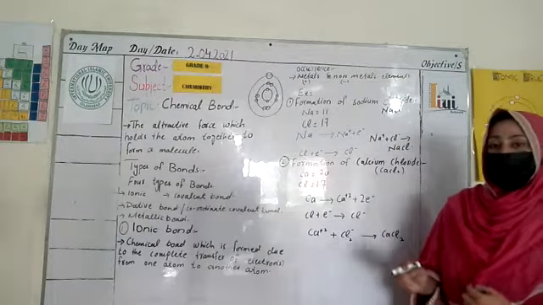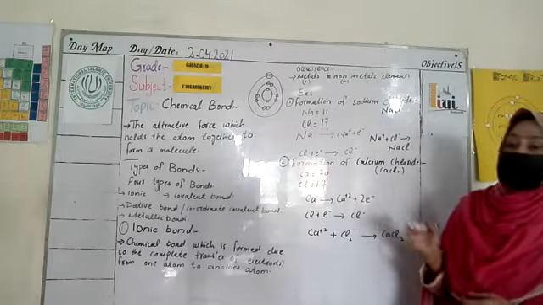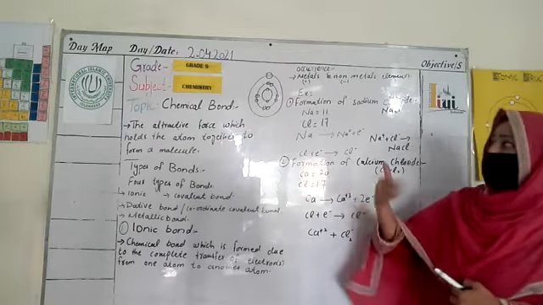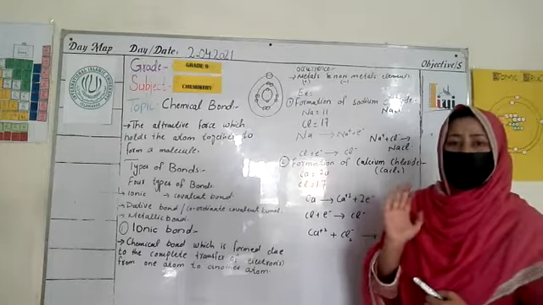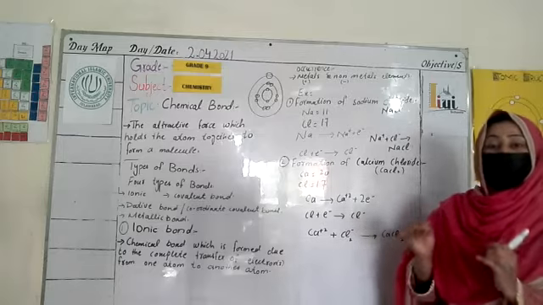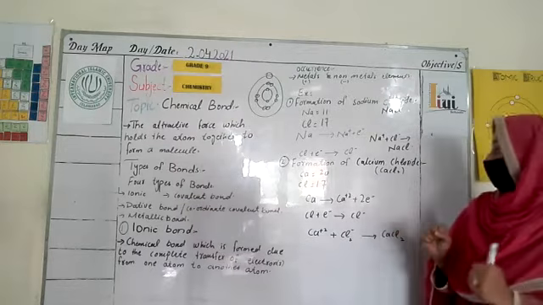So sodium wants to give that one electron to someone else and make itself stable, just like getting the noble gas electronic configuration.